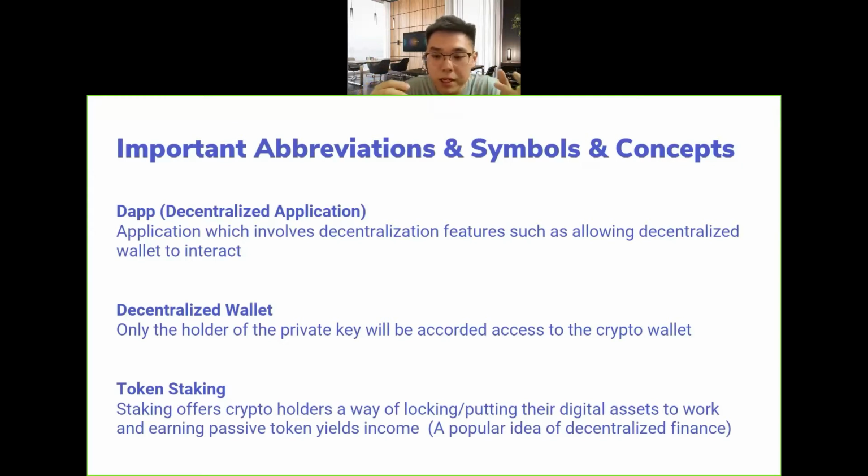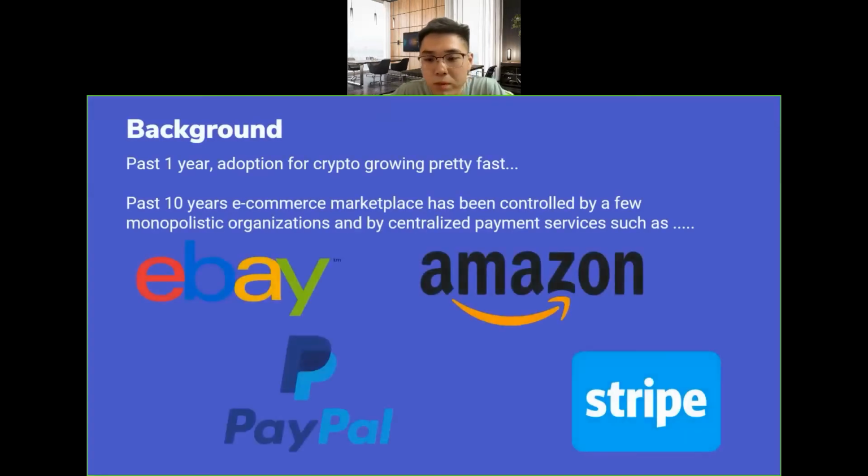crypto world, everybody can publish their own token, as long as there's adoption and people are using it, and then they are able to offer token staking services by writing smart contracts. The users are able to lock some of their tokens in the staking pool to receive passive token yields. This is also a popular function for tokenomics, letting people stake their tokens to lower the sell pressure and stabilize the token prices.